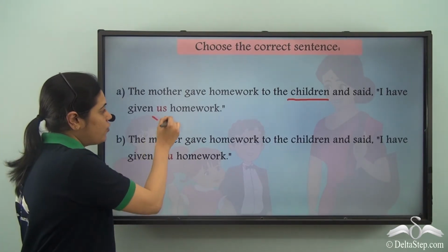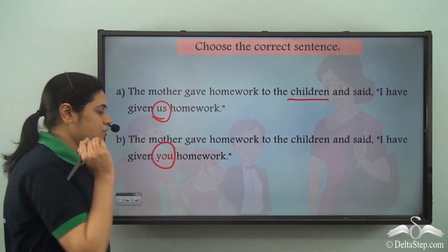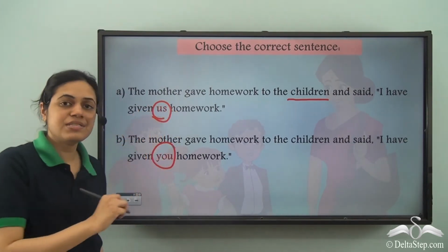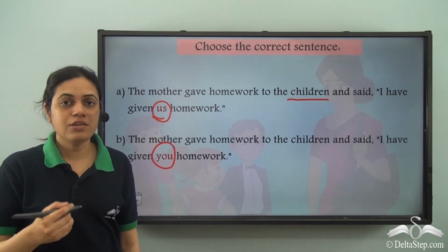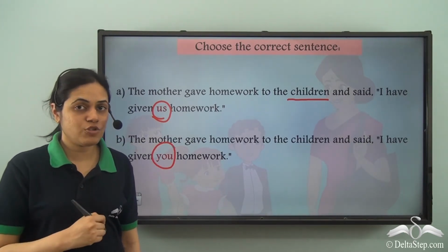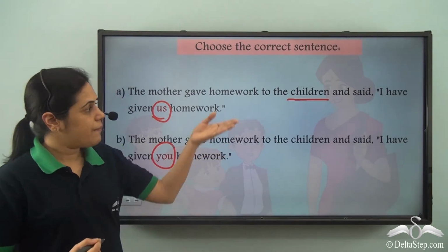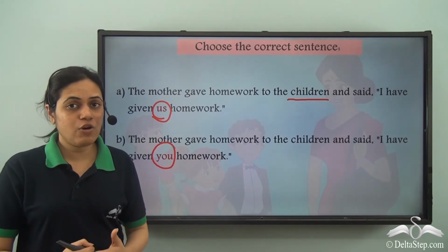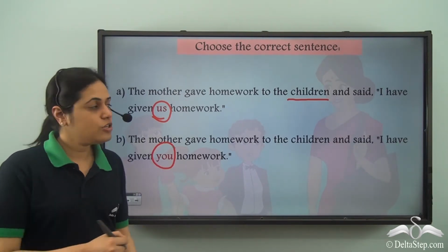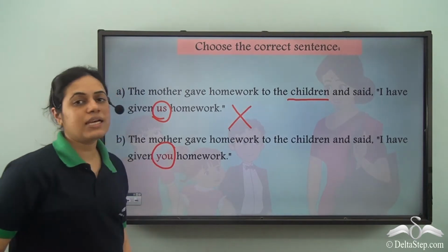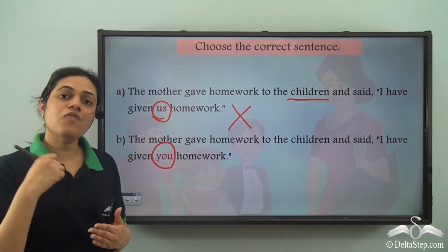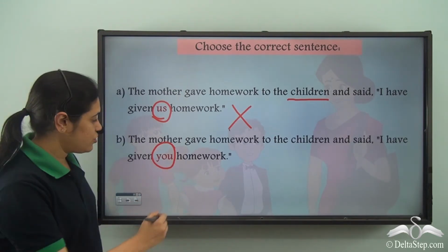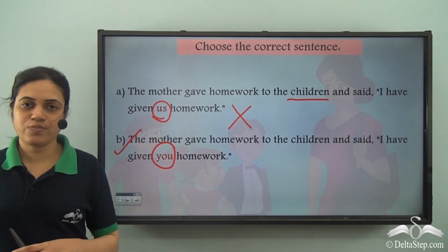So this pronoun should refer to the people spoken to. We know that us stands for the person who is speaking when he is referring to himself along with others. But the mother did not give homework to herself. She gave the homework only to the children. So this is incorrect. The mother gave homework to the children. So this refers to the children. So this is the correct option.